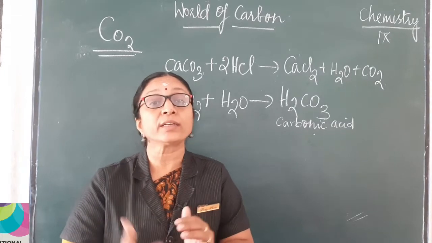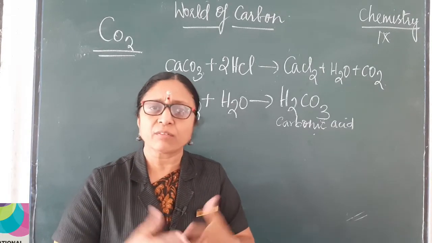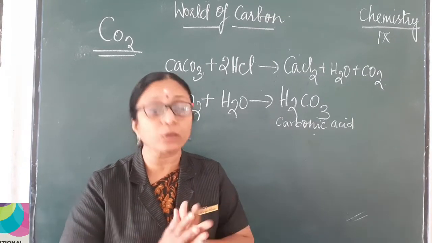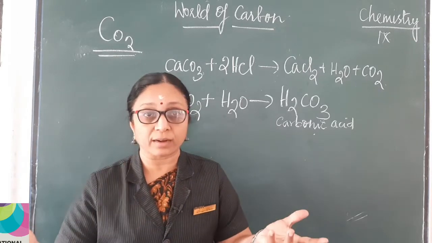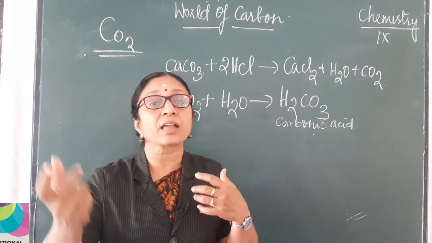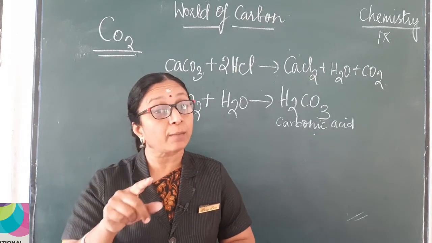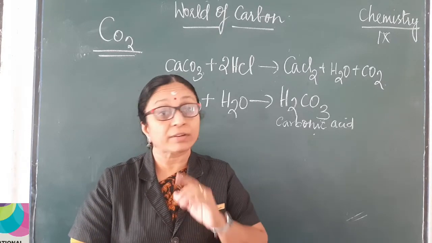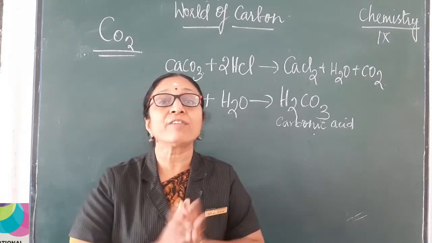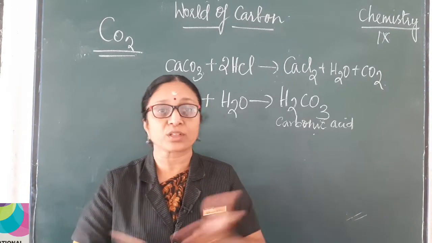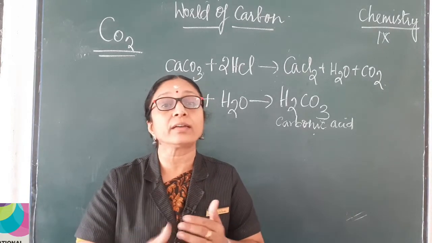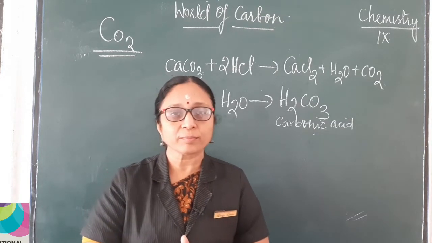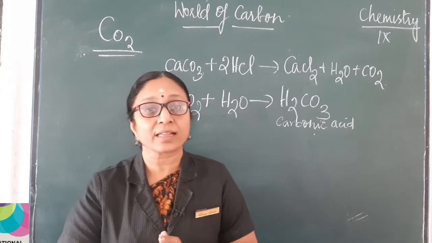Likewise, how will you identify a carbonate salt? Yes, very easy. I've already discussed here. Take a carbonate salt, add some dilute hydrochloric acid, a gas will be released, and pass this gas through lime water. If the lime water turns milky, then the taken salt is a carbonate salt. If it does not turn milky, then the given salt is not a carbonate salt, it is some other salt. Okay? So, this is how you will identify a carbonate salt if you are given a salt in the laboratory. All these we will be doing in higher classes, higher secondary classes.